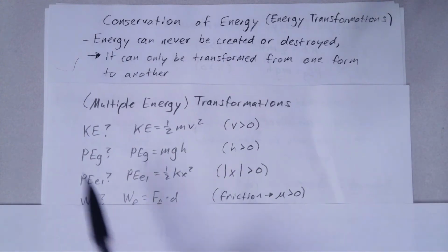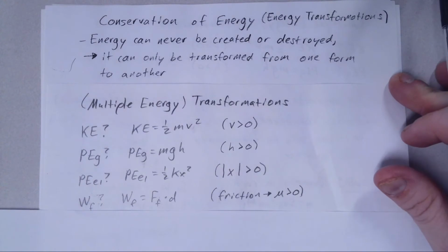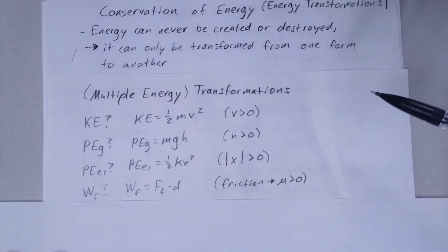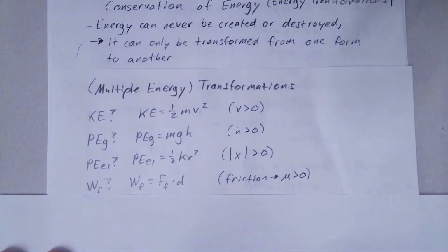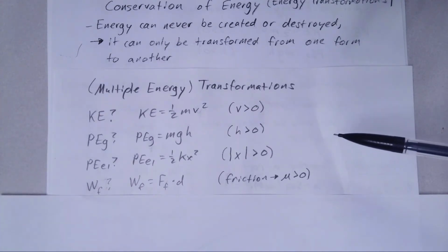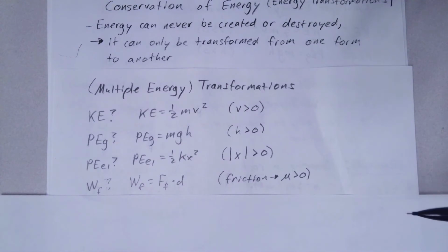So these are the energies that we have, just kind of a little checklist to know whether or not a scenario is going to have one of these energies transforming to one of them, or multiple to multiple, or whatever. So the equations are all next to each other. Whether or not we're going to have kinetic energy, if it states that it's moving, then we're going to have kinetic energy. If it states that the object is at a height greater than 0, then we'll have gravitational potential energy. Much like the roller coaster game that we played.